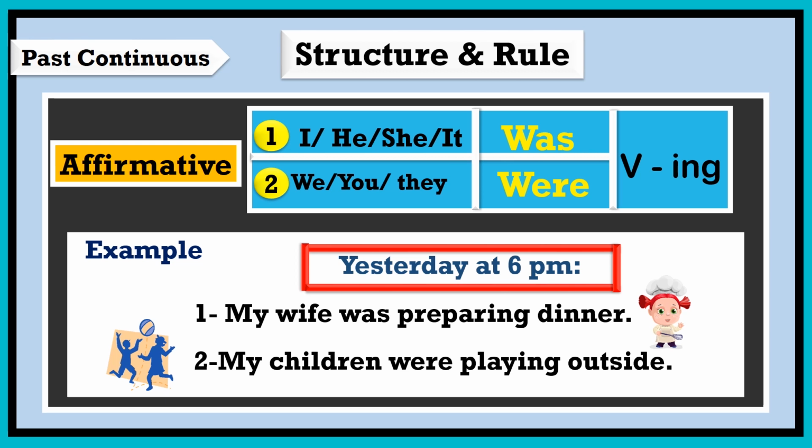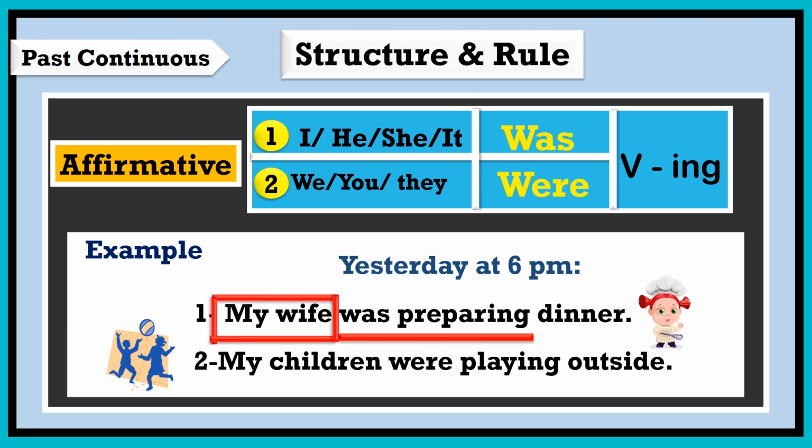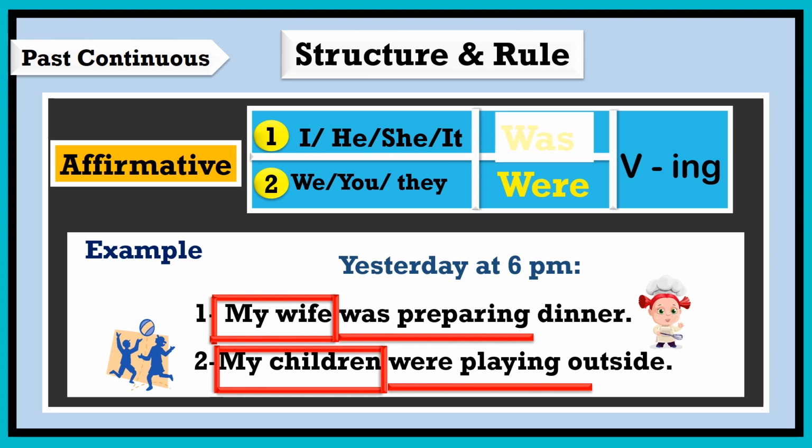at 6 p.m. 1. My wife was preparing dinner. Here the subject is singular, therefore it must be followed by was and verb ing. However, in the second example, the subject is followed by were because it is plural. My children were playing outside.